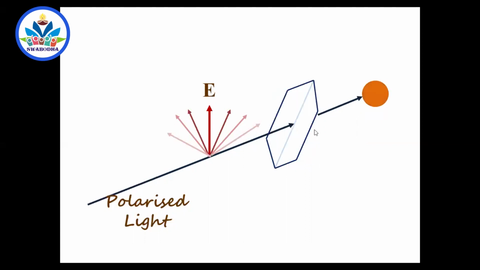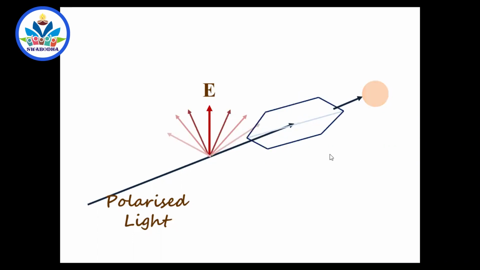Now tilt this a little bit. When I tilt this, the brightness goes on decreasing. Why? Only a few components will start passing through this. So some components of this electric field will pass through this, and you get less bright light. If you still tilt this, the components lying in the far away directions are very weak, and fewer components will pass through this, and the electric field becomes still weaker. And when I hold it like this, again very weak electric field components will pass, and again the light becomes less here.